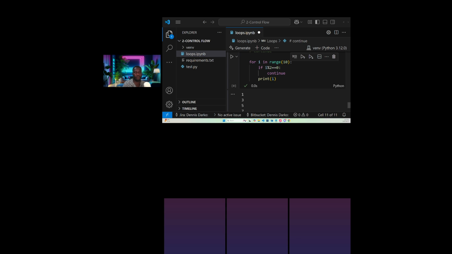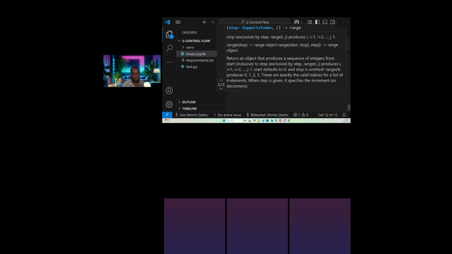Let's look at another one, which is pass. Today we are looking at different scenarios. The pass statement is a null operation. It does nothing. It doesn't do anything.